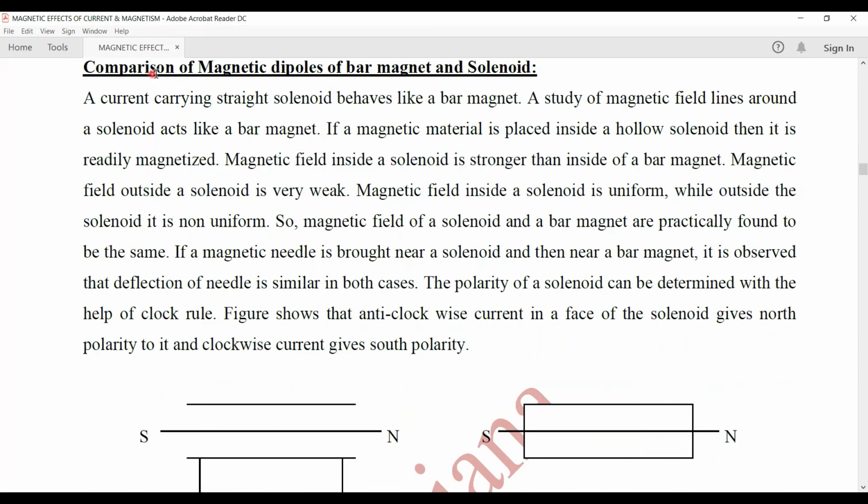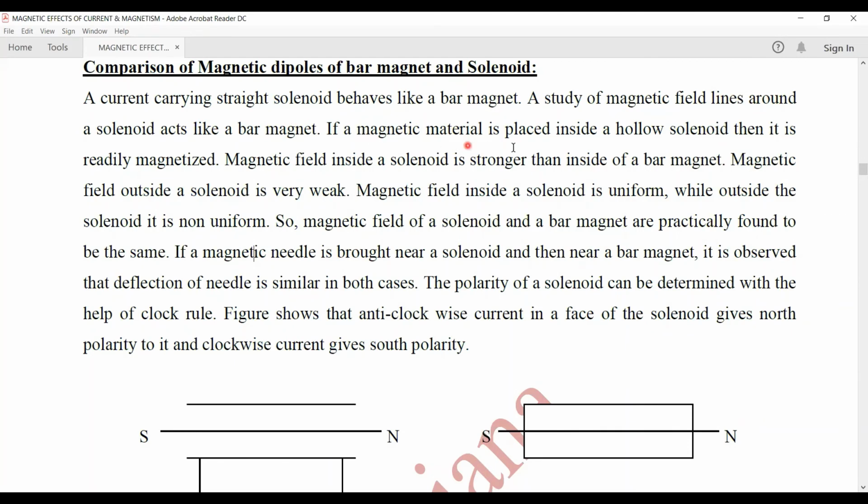The next topic is comparison of magnetic dipoles of a bar magnet and a solenoid. A current carrying straight solenoid behaves like a bar magnet. A study of magnetic field lines shows that the solenoid acts like a bar magnet. So the magnetic field lines around a solenoid are similar to those of a bar magnet.